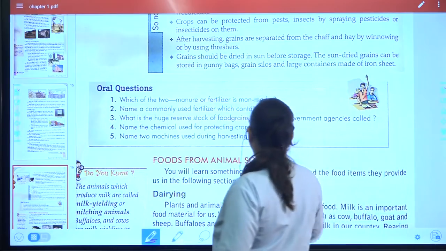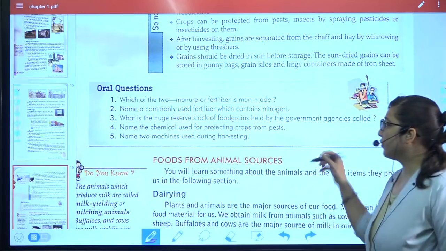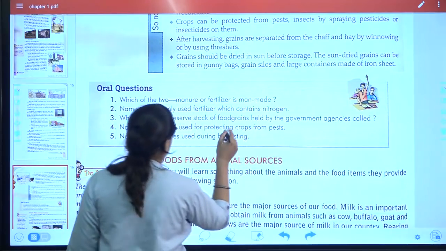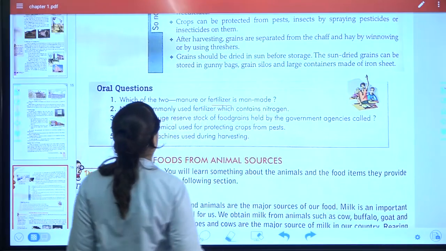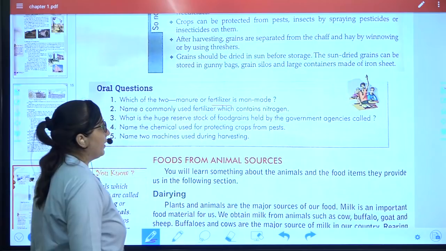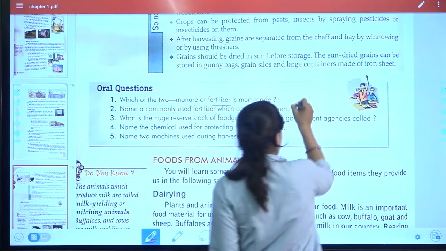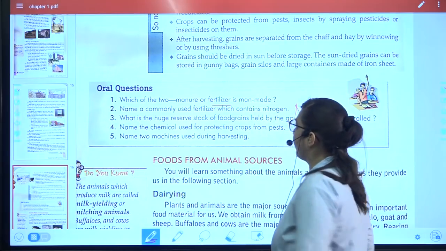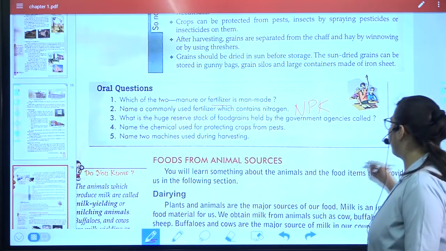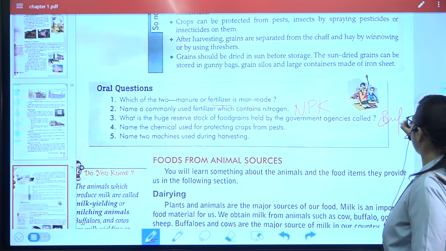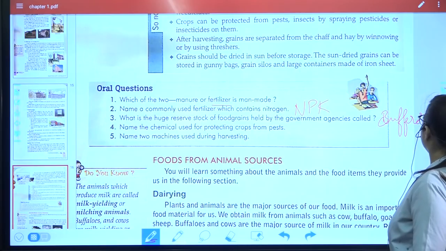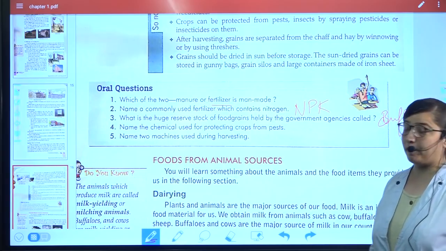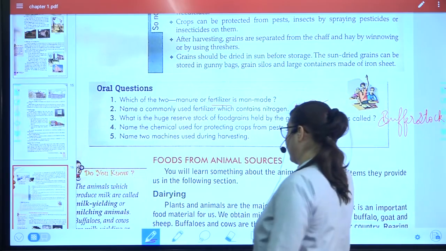Now, let's have a look at the answers of the given questions. Which of the following two, manure or fertilizer, is man-made? Come on, tell. It is the fertilizer which is man-made. Name a commonly used fertilizer containing nitrogen: NPK, a very common one. A huge reserve stock held by a government agency is called buffer stock. The chemical used for protecting crops from pests is called a pesticide.